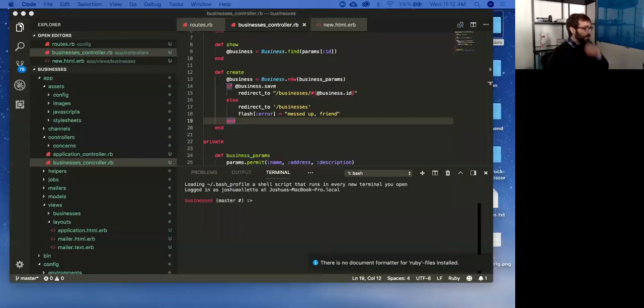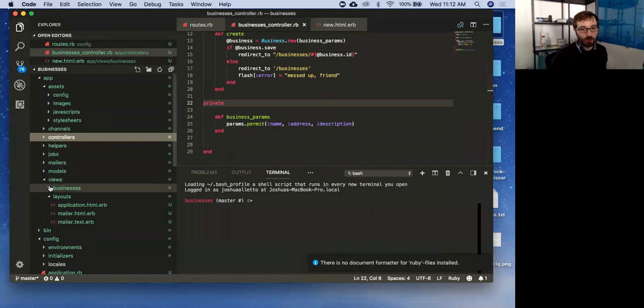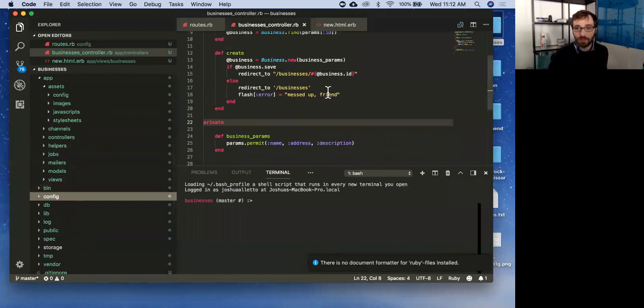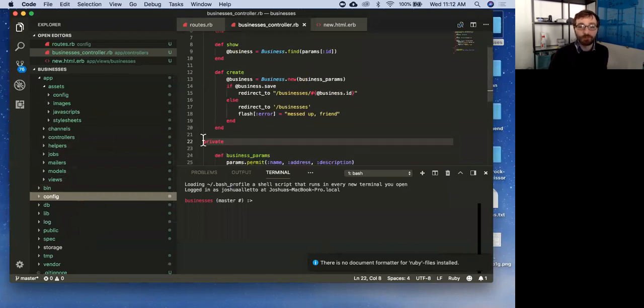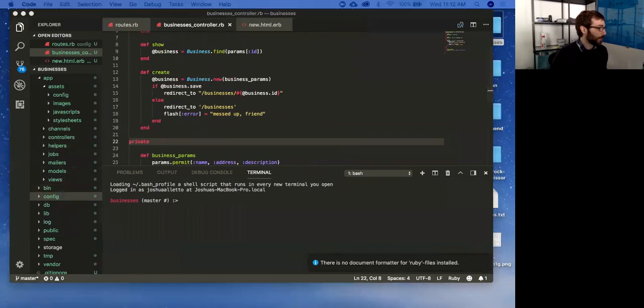Okay, so we're back. We have done the create and the read part of our app. We still need to do the update and destroy. We're going to follow that same pattern where we're going to create a route. We are going to send that to a controller action. We are going to then have that action render a view or do some things. Okay.